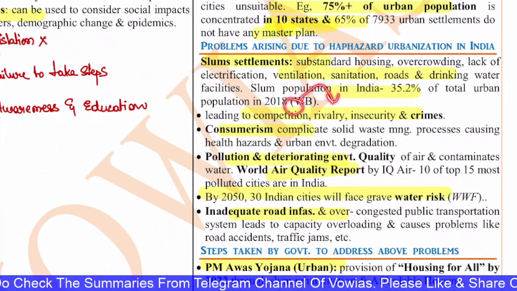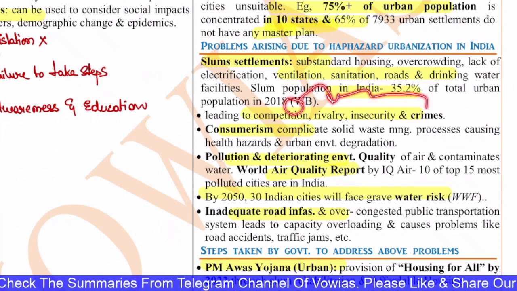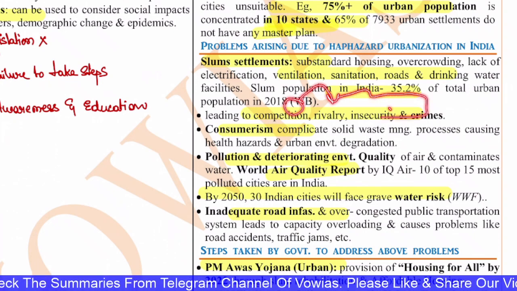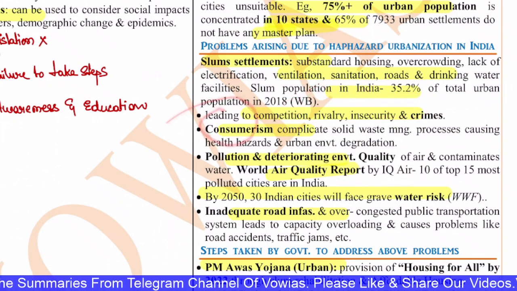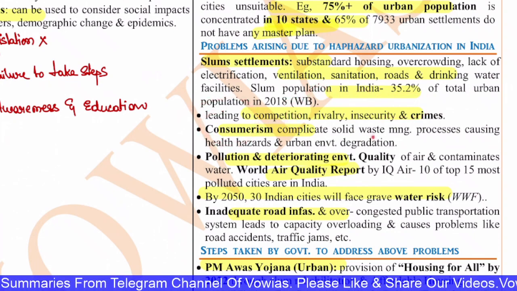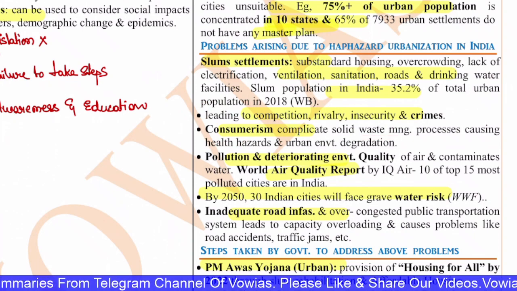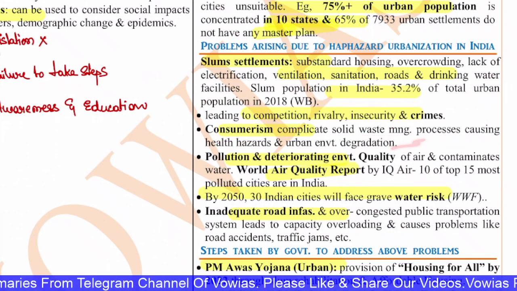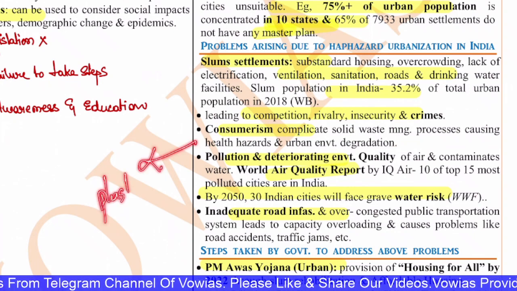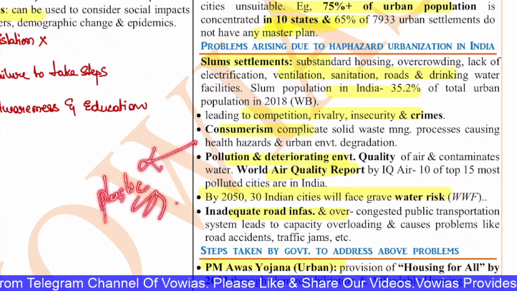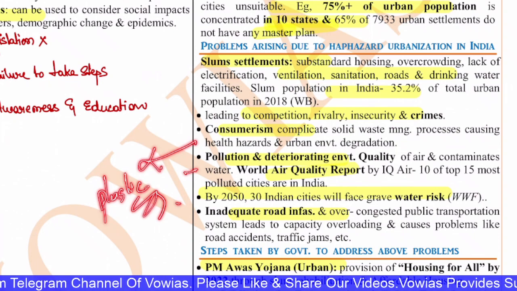Also the competition is increasing in the urban areas. This is leading to rivalry, insecurity and crimes. There is an increase in consumerism, which is complicating the solid waste management process, and this is causing a lot of hazards and environmental degradation. For example, plastic waste is a prime example. Also, there is huge pollution and deteriorating environment quality.